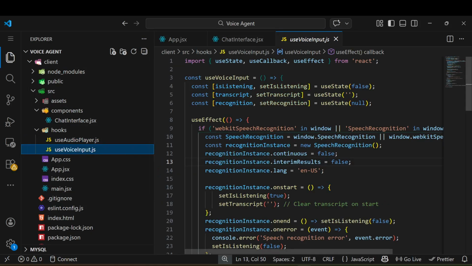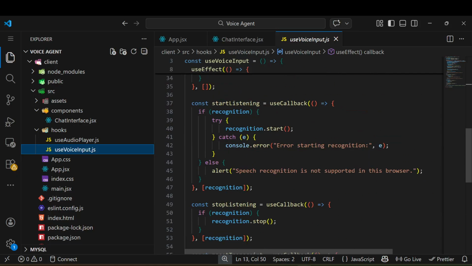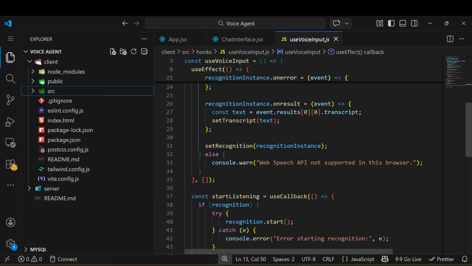This is the hook for the voice recognition, or speech recognition. Whenever you click on the microphone icon and start asking anything, it will be detected by this hook only. The main thing here is simple, you can easily go through everything. You just have to understand that after getting the text from the LLM, you call another model to generate the audio, then send that audio to the front end side and play it.